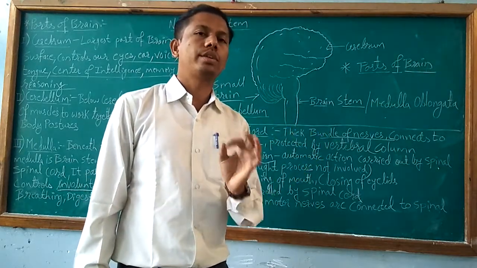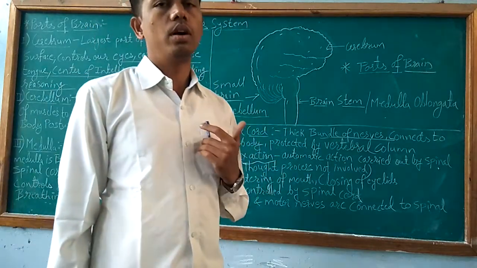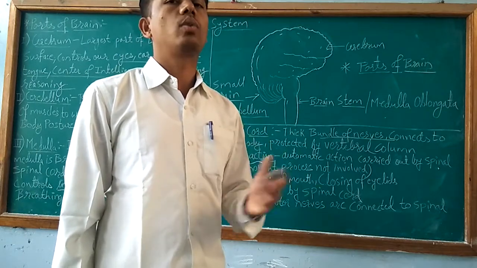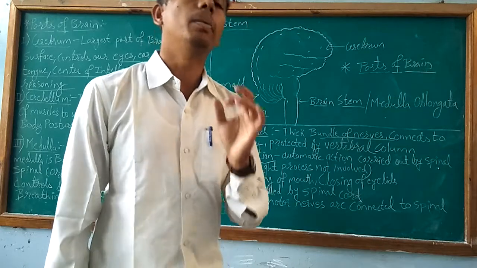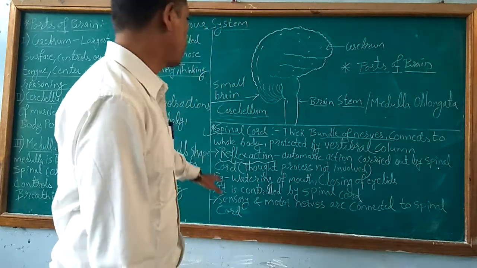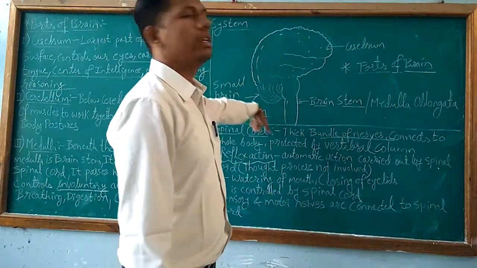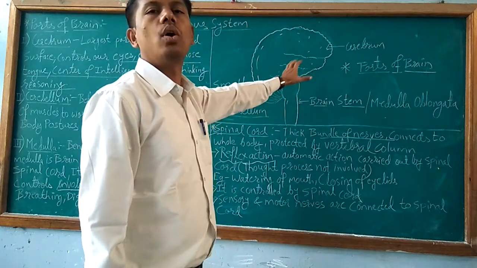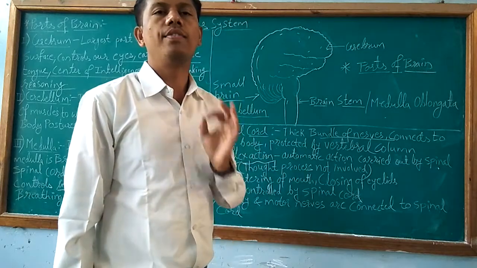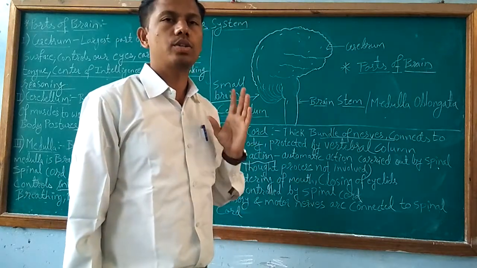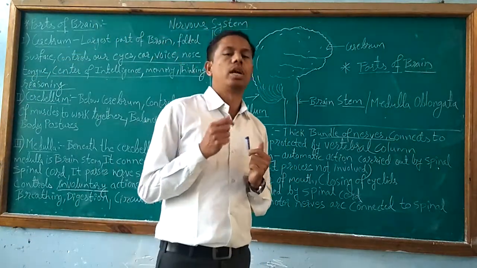If quick action does not occur, then there is a danger to our body. We cannot carry out the quick actions. So some quick actions are needed in an emergency. Those actions are carried out by the spinal cord automatically, in which the brain is not involved. It is called reflex action, automatic and quick actions for the protection of the body.